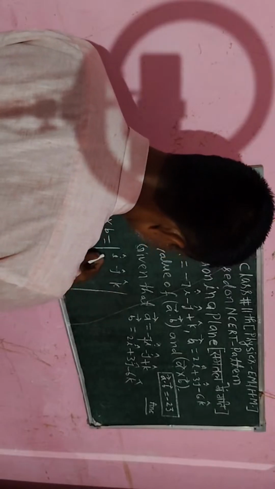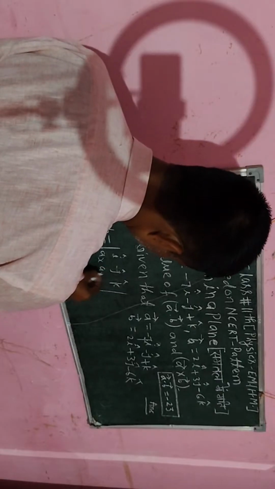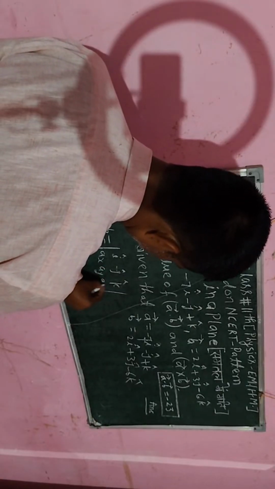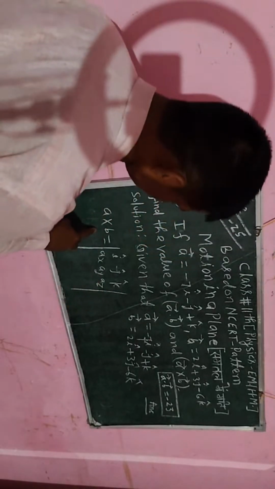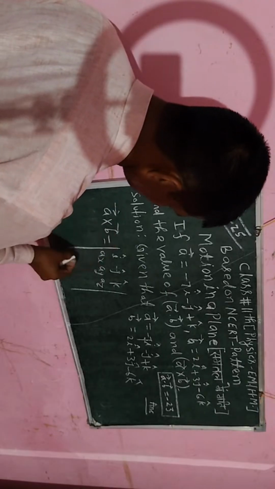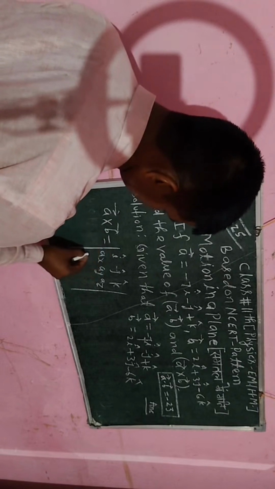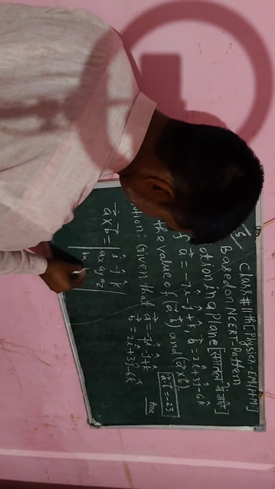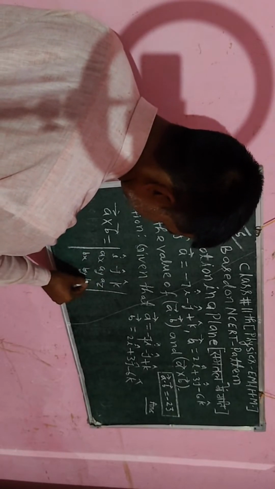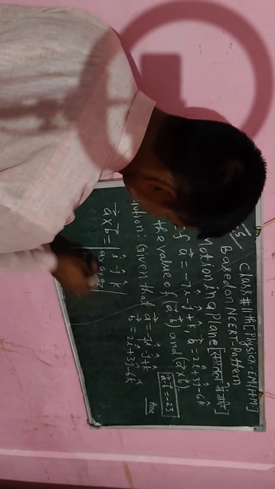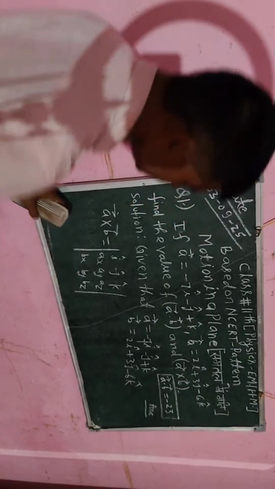So I will write the coefficient of vector I, the coefficient of vector J, and also the coefficient of vector K, that is AZ, from vector A. Then I will take vector B: I will write the coefficient of vector I in vector B, that is Bx, similarly the coefficient of vector J, that is By, and then the coefficient of vector K cap from vector B.